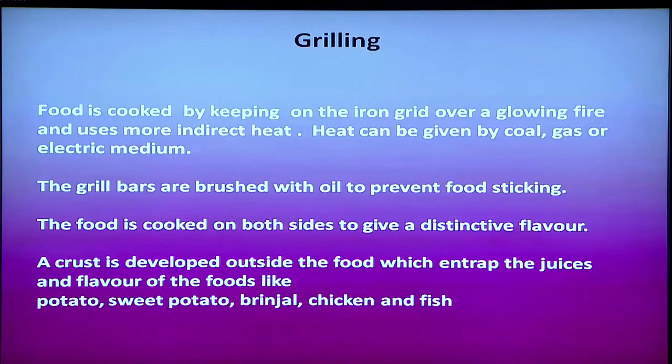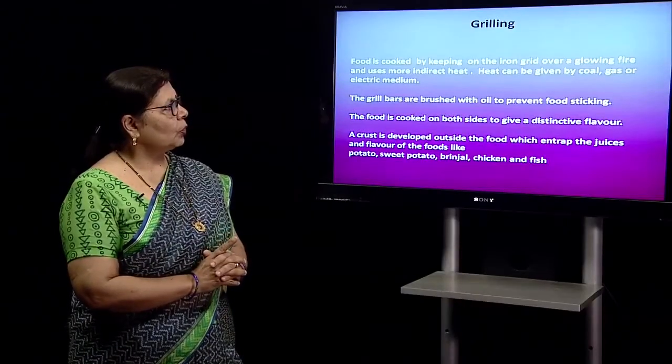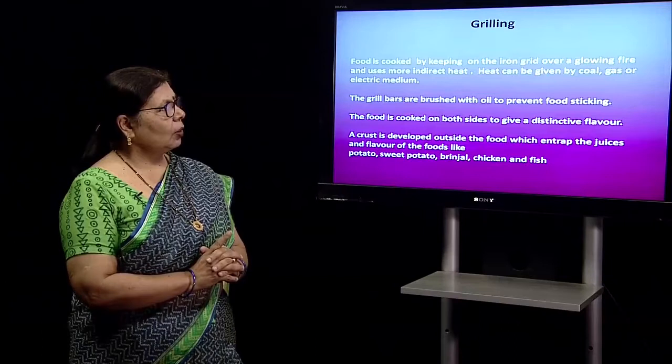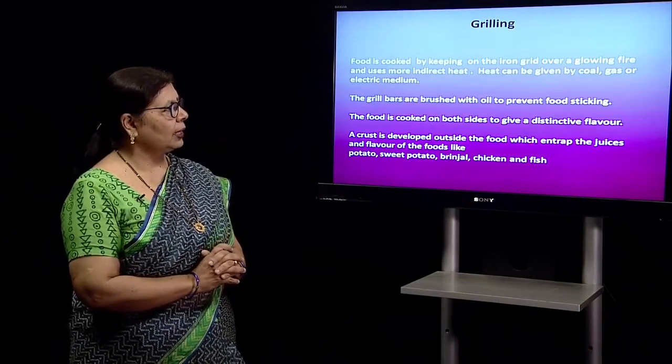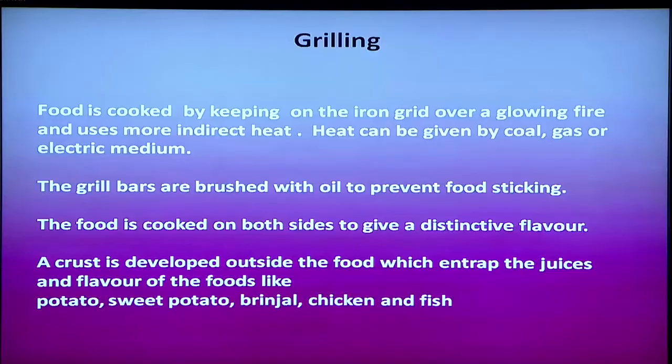cooking method. Grilling: the food is cooked on an iron grid over a glowing fire and uses more indirect heat, and heat can be given by coal, gas or an electric medium also. Electric grill bars are there and they are brushed with oil to prevent the food from sticking. The food is cooked on both sides to give a distinct flavor.